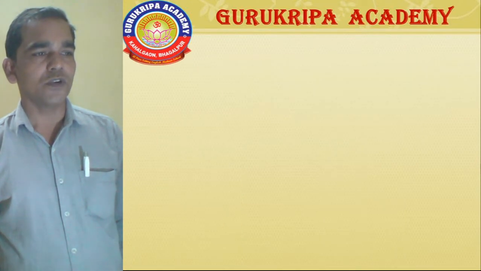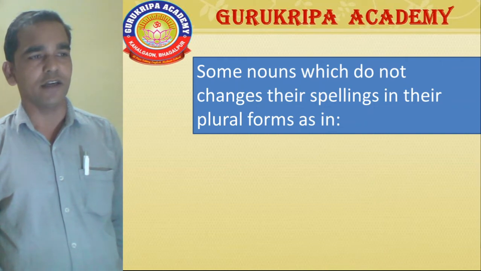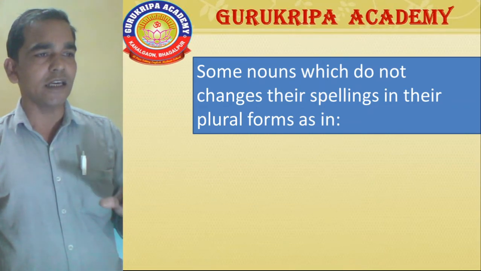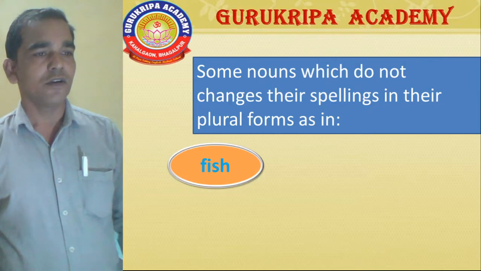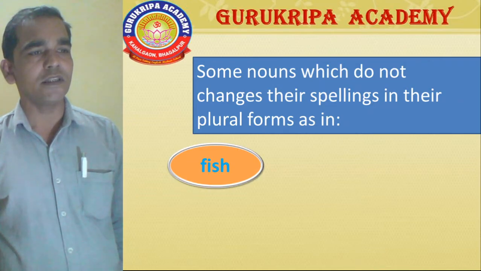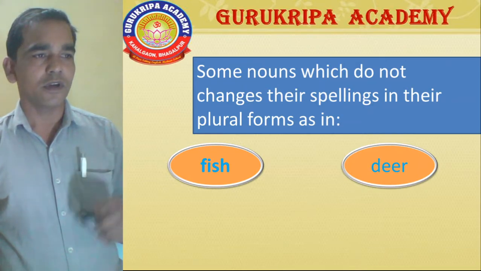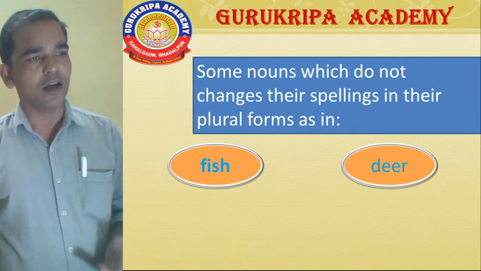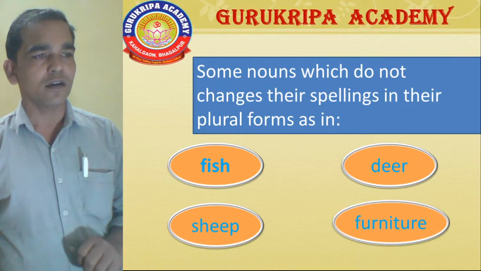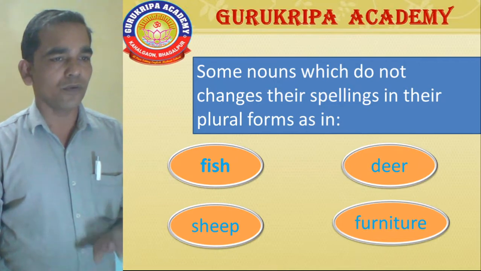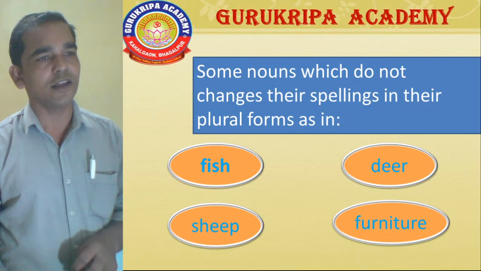Students, some nouns do not change their spelling in their plural forms. Some nouns do not change their spelling, and we use them in the singular as well as in the plural, such as fish. Fish is used in the singular form and fish is also used in plural form. Next, deer. Deer is used as both singular and plural. Sheep, sheep also singular and plural. Furniture is also used in singular and plural forms. These words do not change their spellings in their plural forms.